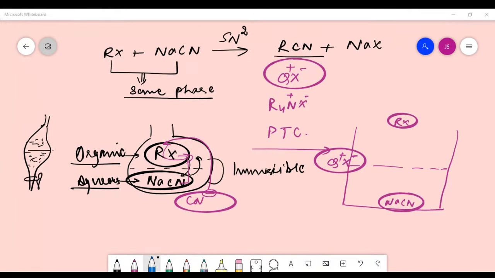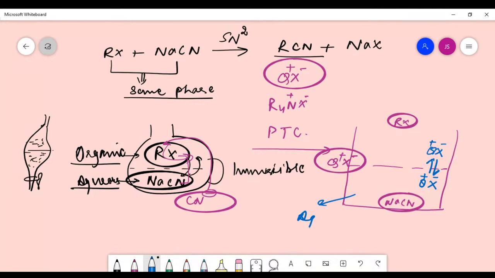When this QX, the quaternary ammonium salt, is added, this compound has the capacity to be miscible with either the aqueous layer or the organic layer.